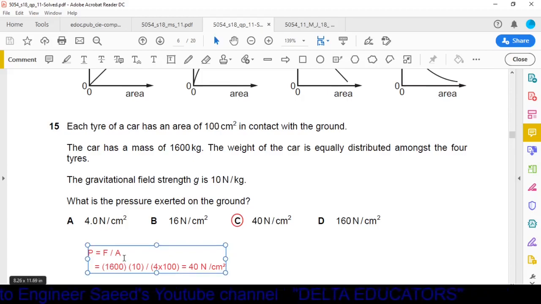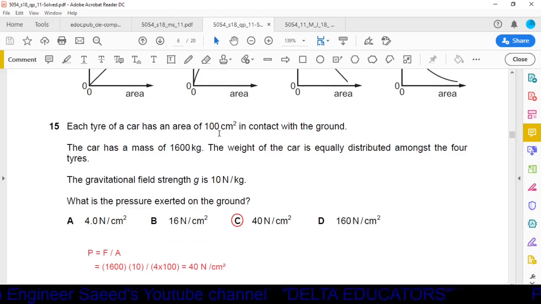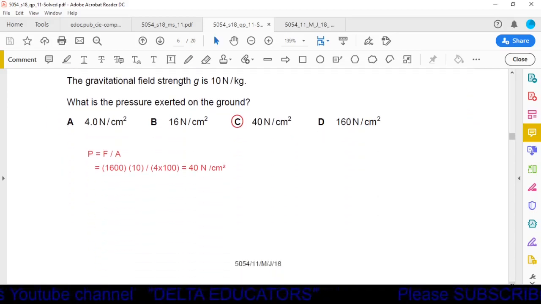Now divide by area. The area of one tire is equal to 100 centimeter square. In a car there are four tires, so the total area will be equal to 4 multiplied by 100. Now by solving this we will get the answer 40 Newton per centimeter square. So option C is the correct option. Pressure is equal to 40 Newton per centimeter square.